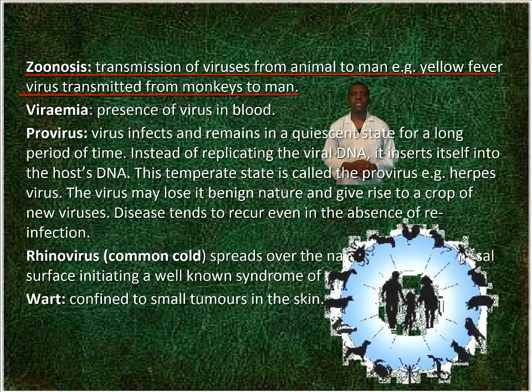Zoonosis. This is the transmission of viruses from animal to man. Example, yellow fever virus transmitted from monkeys to man. Viremia. This is the presence of virus in blood.